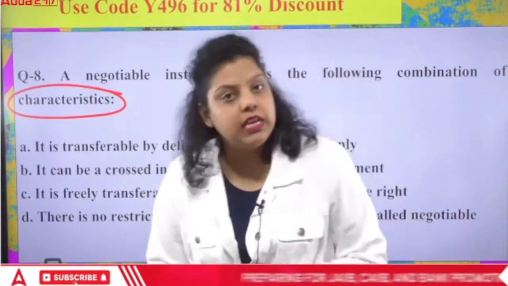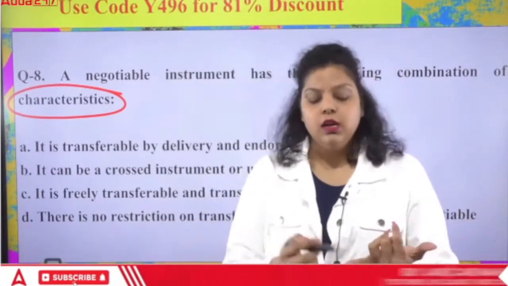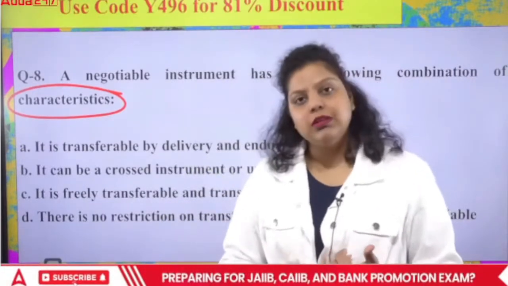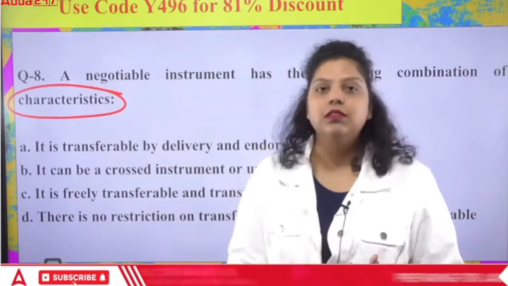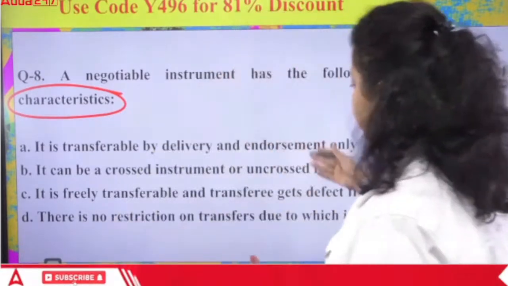Section 13 of the Negotiable Instruments Act, 1881 defines three negotiable instruments. First is the promissory note, second the bill of exchange, and third the check. The promissory note is defined under section 4, the bill of exchange under section 5, and the check under section 6. Now, which of the following will be correct?